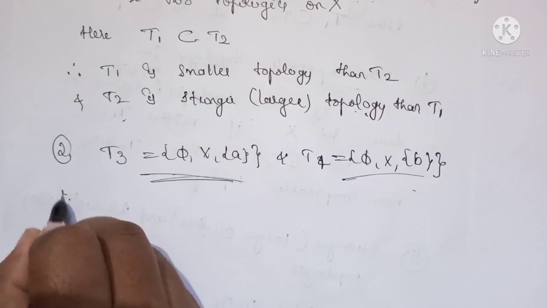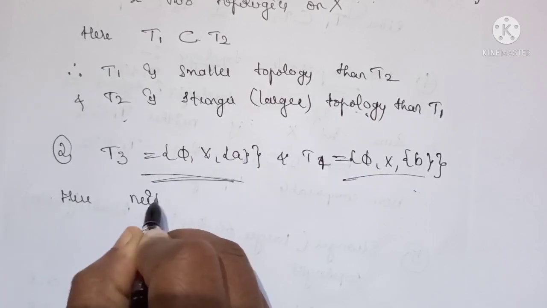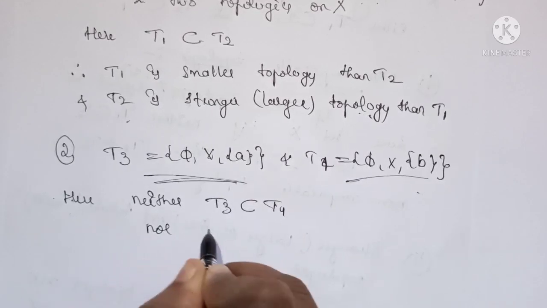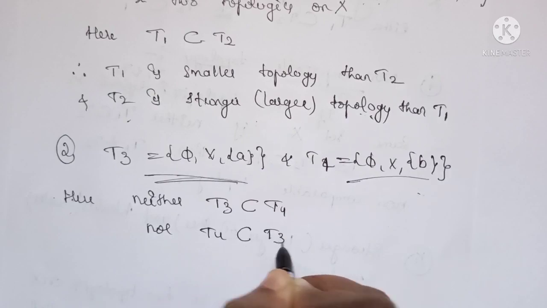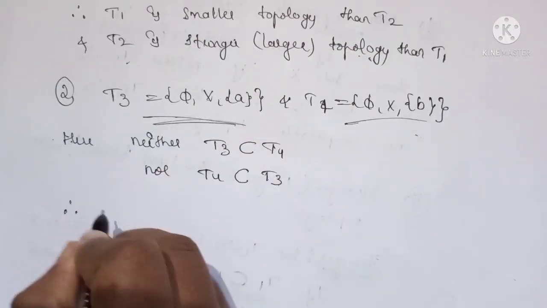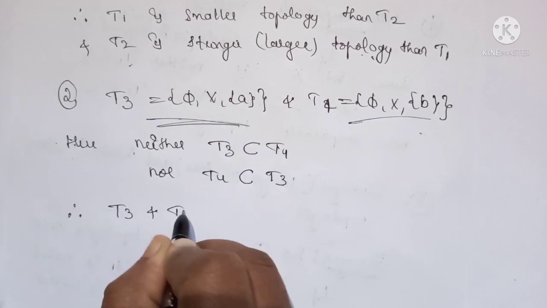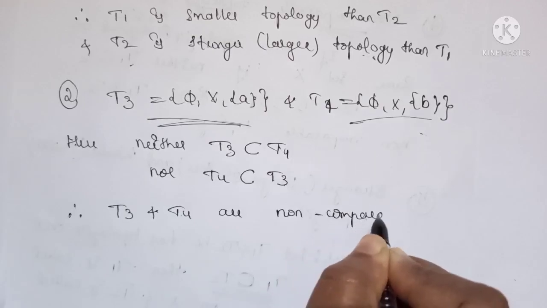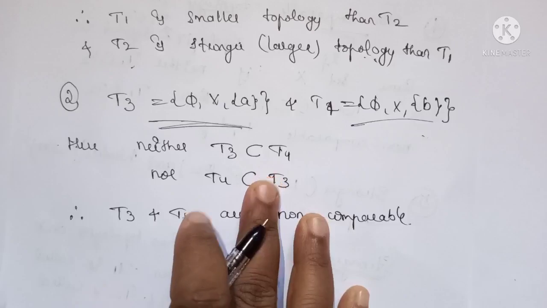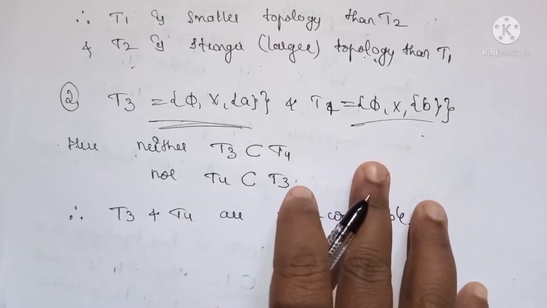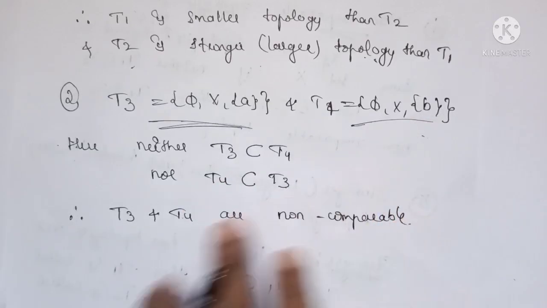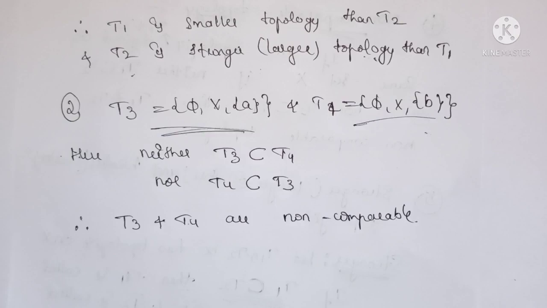That is, neither T3 is a subset of T4 nor T4 is a subset of T3. Therefore, we say that T3 and T4 are non-comparable. Okay, so here we cannot say which one is the weaker and which one is the stronger, because we don't have any relationship between these two topologies. Okay, so like this you can say which one is the stronger and weaker topology.